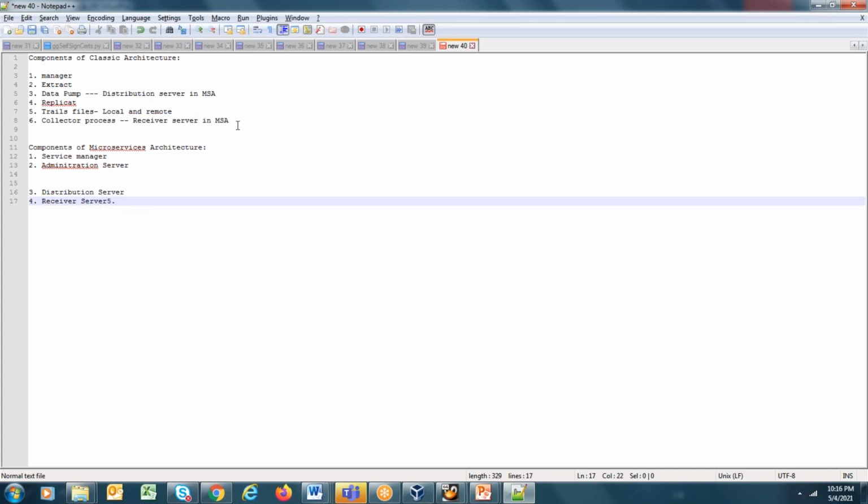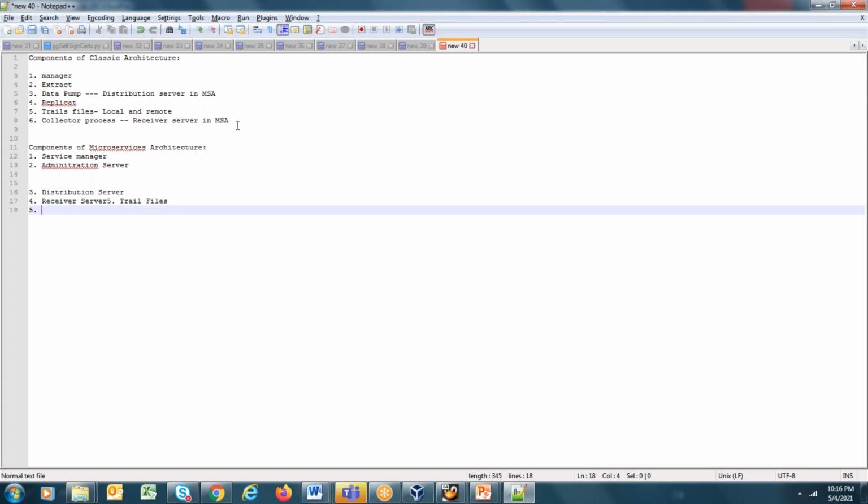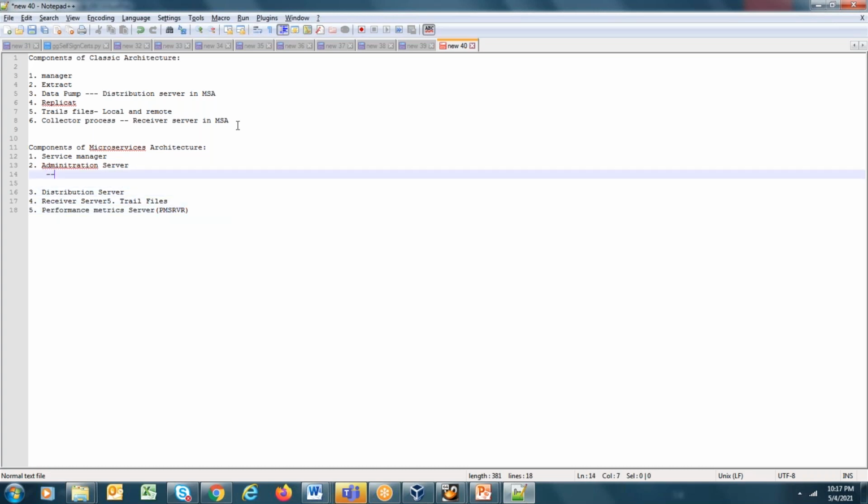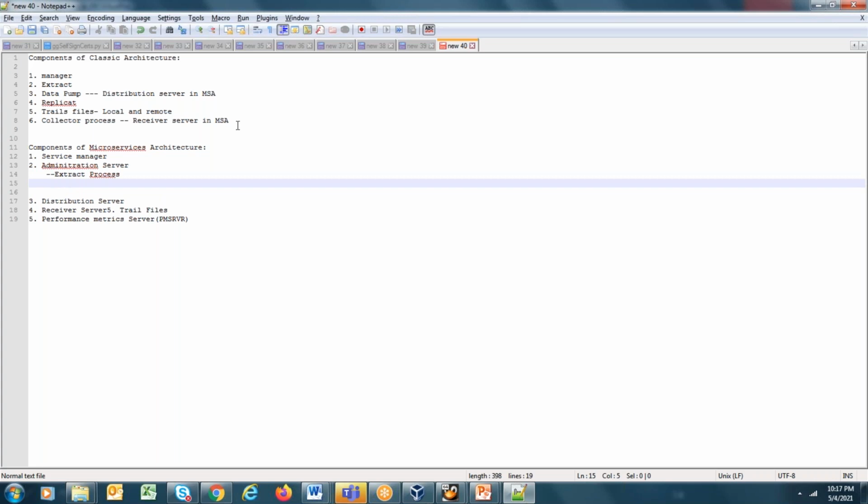You have trail files. Along with that, one more, you have the performance metric server as well, which is also called the PM server. Under the admin server, you configure the Golden Gate extract process and the Golden Gate replicate process. All these things fall under the administration server.